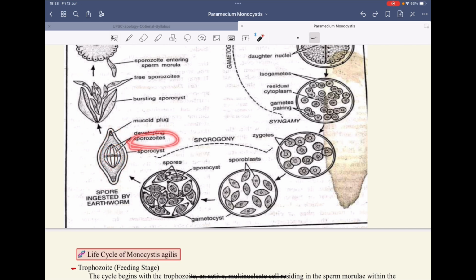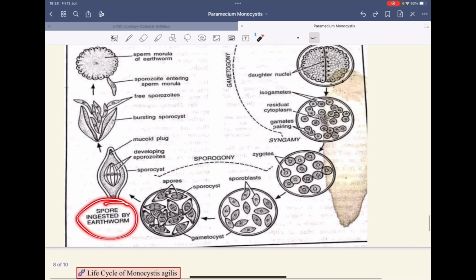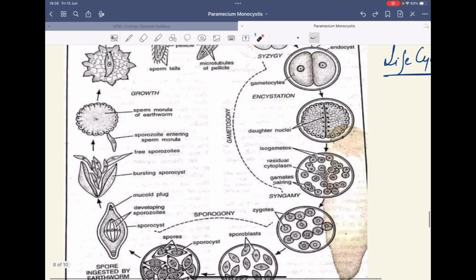These sporozoites are ingested by the earthworm. I told you earlier that sporozoites are the infective stages. They are released in the soil and they will be taken up by the new earthworm. After the earthworm takes them, it reaches the seminal vesicle of the earthworm. You will see that these burst open. These become free sporozoites. When they are released, they enter the sperm morula.